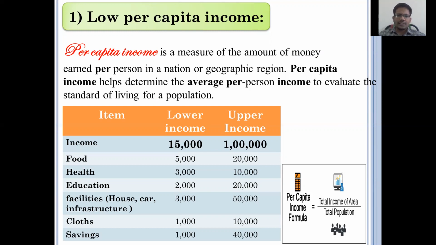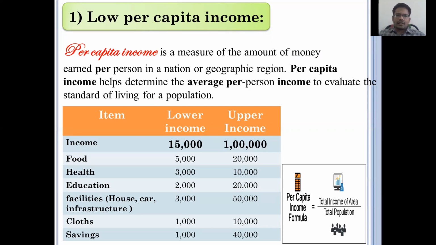So there is a comparison in food, health, education, facilities, that is house, car, infrastructure, clothes, and savings. These are the comparisons between the upper income group and the lower income group. Just see, there is a huge difference.